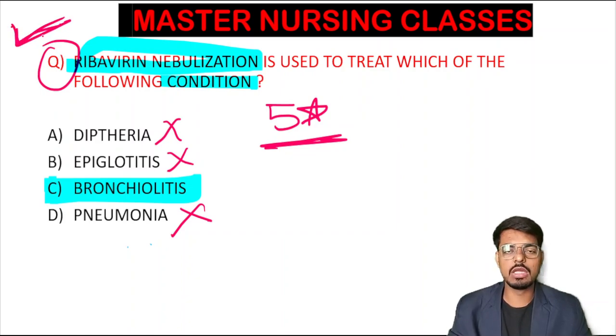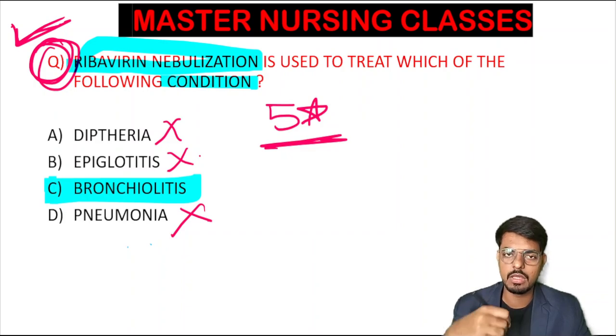This is a recently updated question, and it will definitely come in all the exams, not only in Norcet, but in upcoming exams like BHU, ESIC, AIIMS Norcet, AIIMS SNO, and all the state and central government exams. They will ask in which situation we will use ribavirin nebulization. That is in bronchiolitis, the infection and inflammation of the bronchioles. So at that point of time, we will use the ribavirin nebulization.